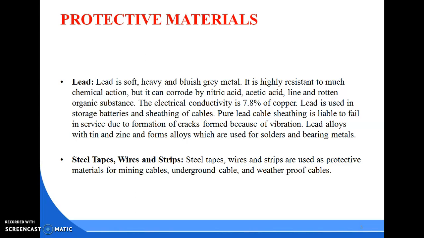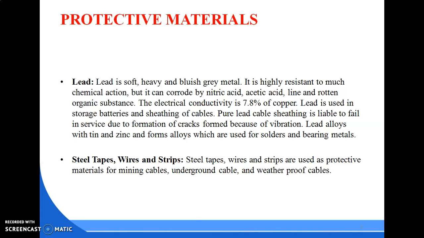Steel tapes, wire and strips are used as protective materials for mining cable, underground cable and waterproof cables. We use different protective materials for different purposes. The protective materials we considered were lead, which is a heavy, bluish gray metal used in storage battery sheathing and cables, and cartridge leads.